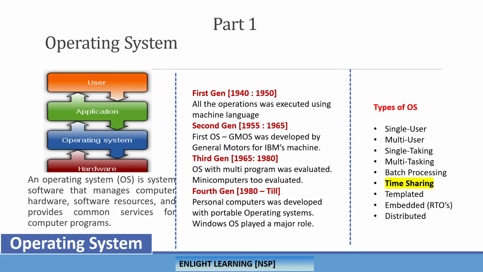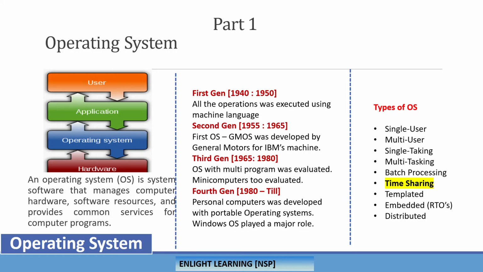real-time operating systems, which are very time critical, and time sharing. In simple terms, I will try to cover what a time sharing operating system is. For example, there will be only one computer system. When we say time sharing, like an IBM mainframe computer system, it is a very huge computer. It will occupy a single room. The only one computer will be occupying the entire room.